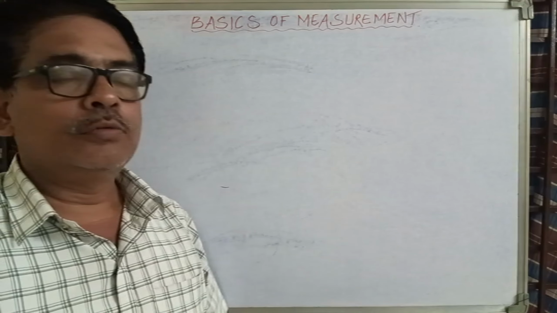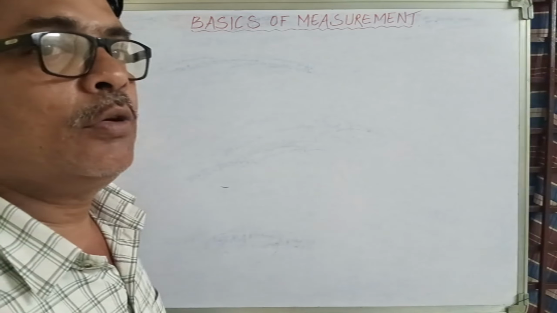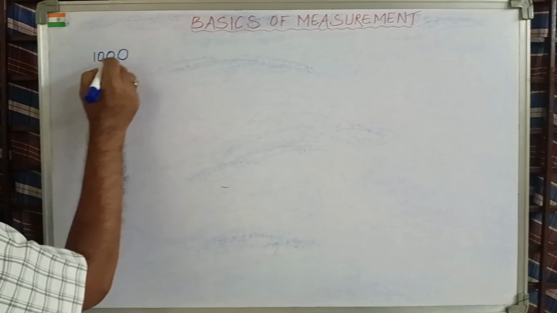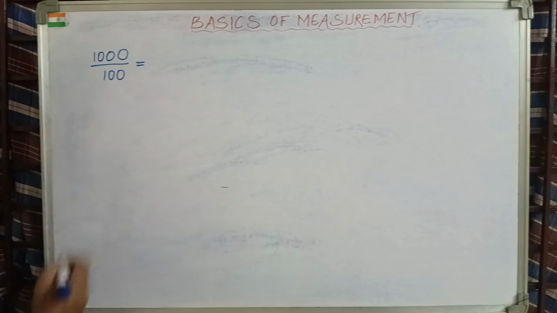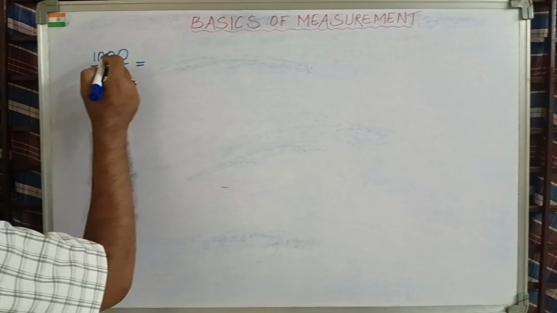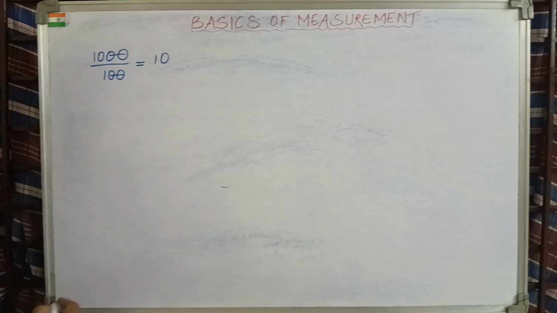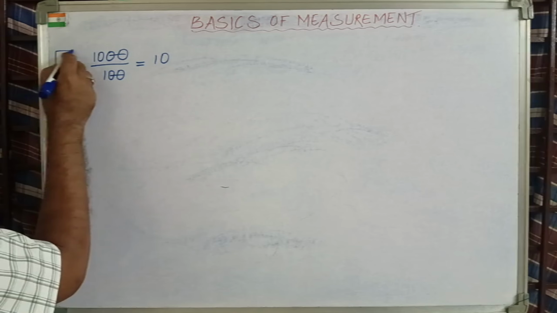Now I will teach you other methods involved in measurement. Suppose say you are given value like this. It is 1000 by 100. What will you do? Students find difficulty in solving such type of problem actually. So two zeros you are cutting down and you are getting the answer as 10. This is okay. Most of the students simply do this one.